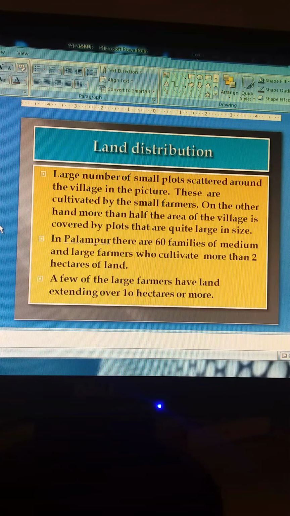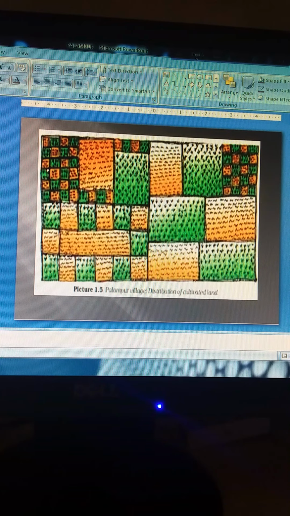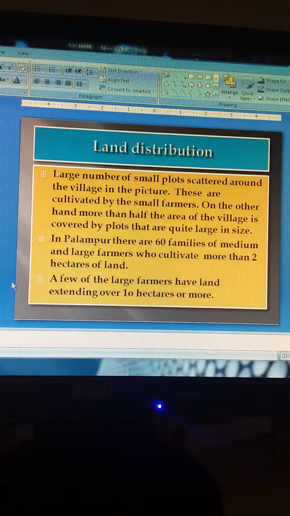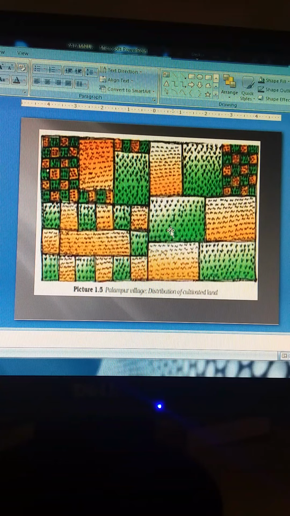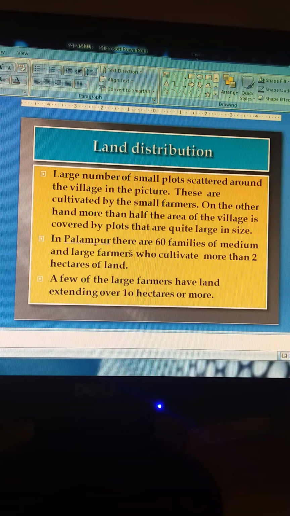There are a large number of small plots scattered around the village. In this village you can see it is scattered, and these are cultivated by the small farmers. On the other hand, more than half of the area of the village is covered by plots that are quite large in size. These are the large ones, these are the small ones. In Palampur, there are 60 families of medium and large farmers who cultivate more than 2 hectares of land. A few of the large farmers have land extending over 10 hectares or more.